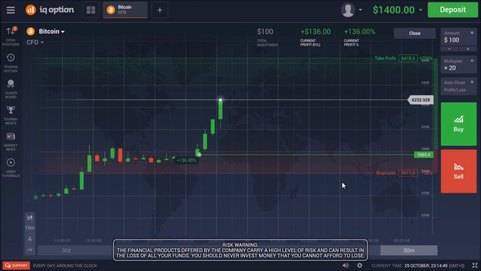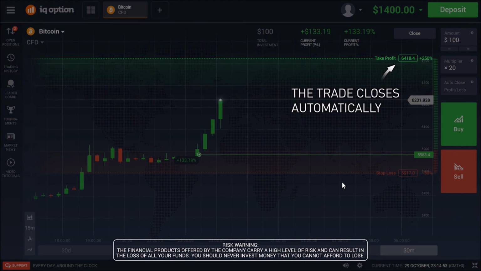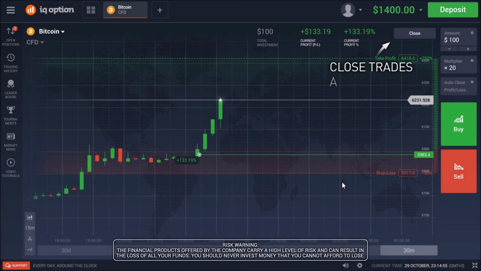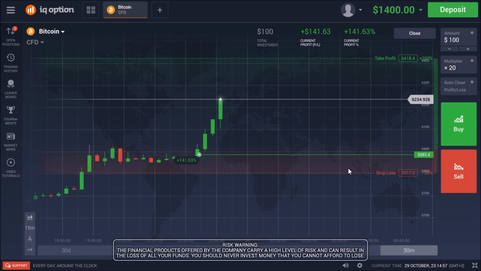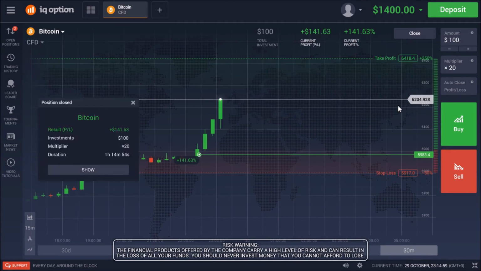The position will remain open and active either until the auto close limits are reached or until you decide to close the deal yourself. You can manually close the position whenever you see fit by clicking on the Close button.